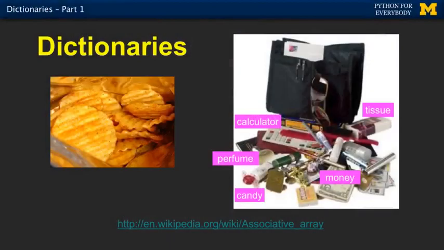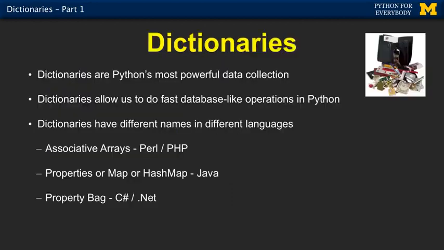When we say key, it's like the thing to unlock or thing to find that thing. It's a general concept in many languages called associative array, and you can look up and learn a bit more about associative arrays. In most languages, like Perl or PHP, the associative array is, again, most people's favorite data structure because you can do so many things with it. So dictionaries are Python's most powerful collection. It's like a little baby database. Key value, you look something up, your name and a phone number, or a phone number and a name, but there's a key and a value.